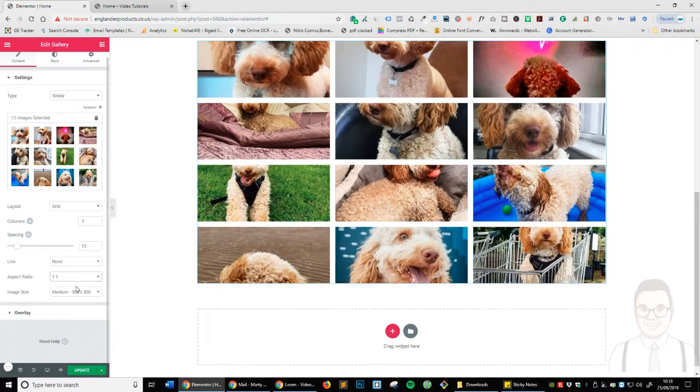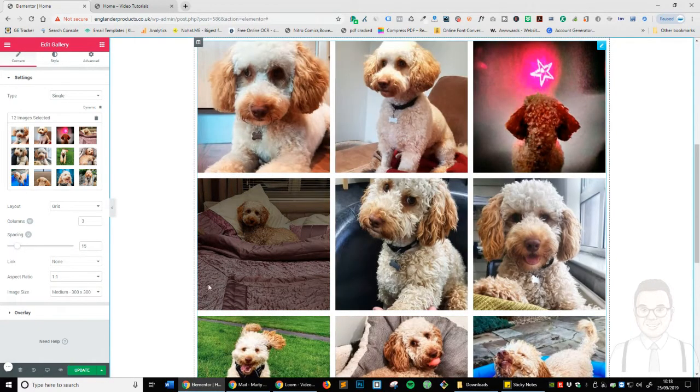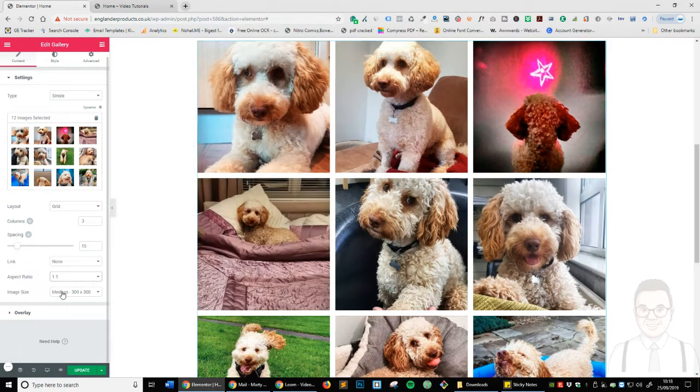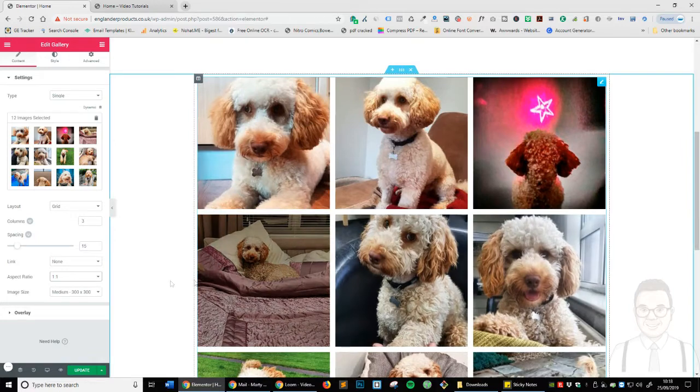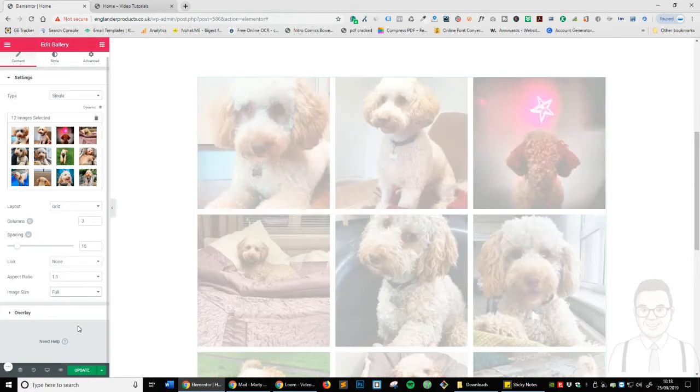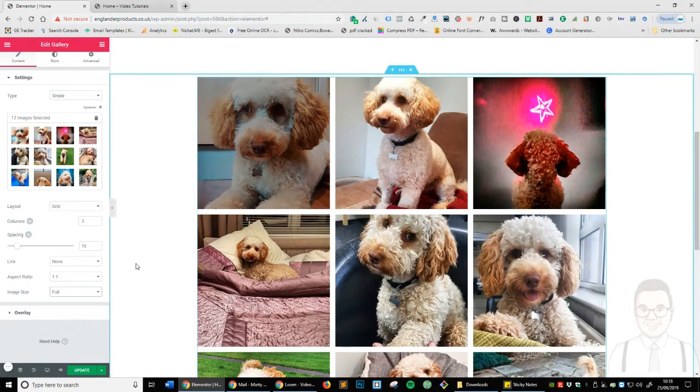And what you can see, depending on the images that you're actually importing, will of course depend on how well it's going to look. If you've got a boxed image, then of course it's not really going to match this setting, aspect ratio. So just do what suits you best. And I'm going to change the image size to full, just so it's full quality.